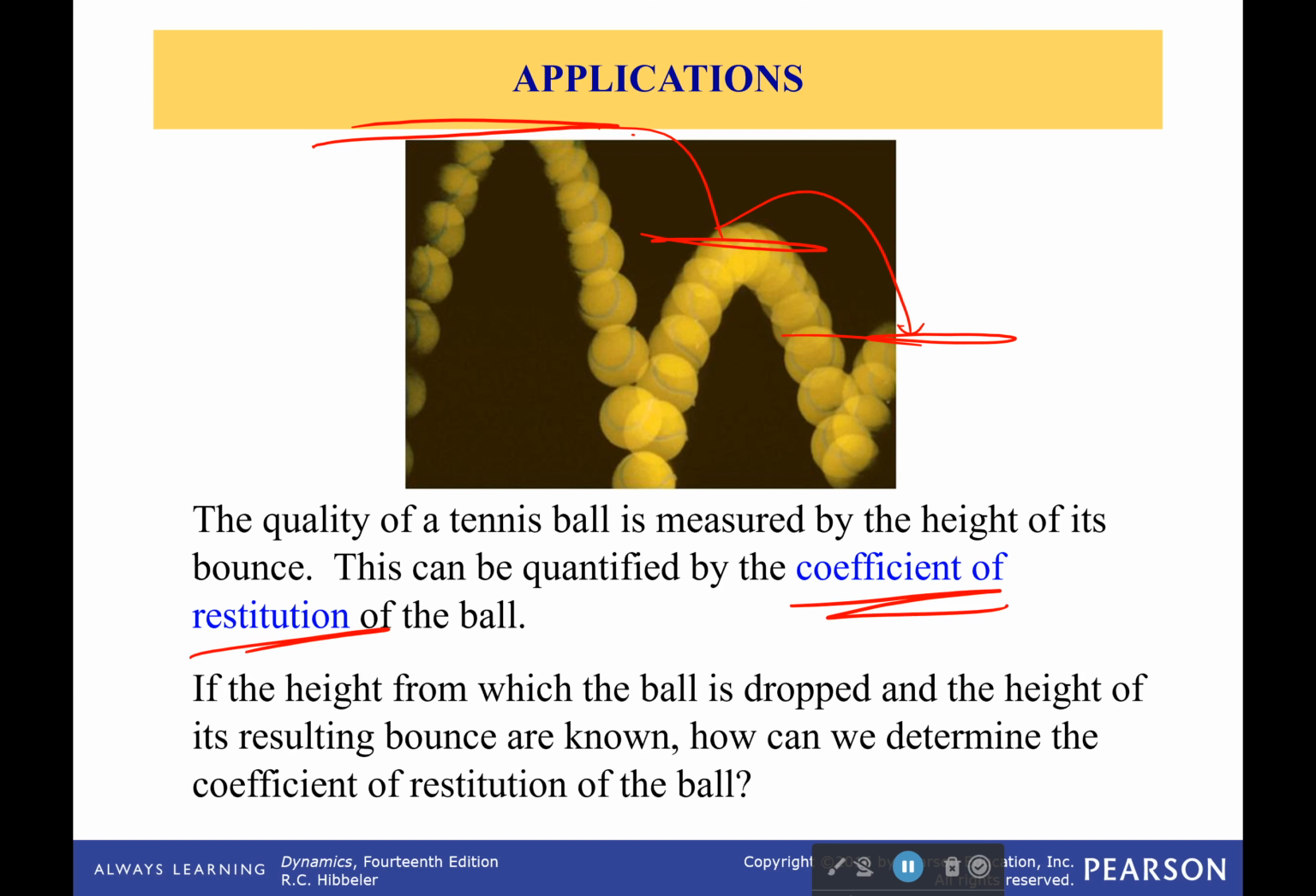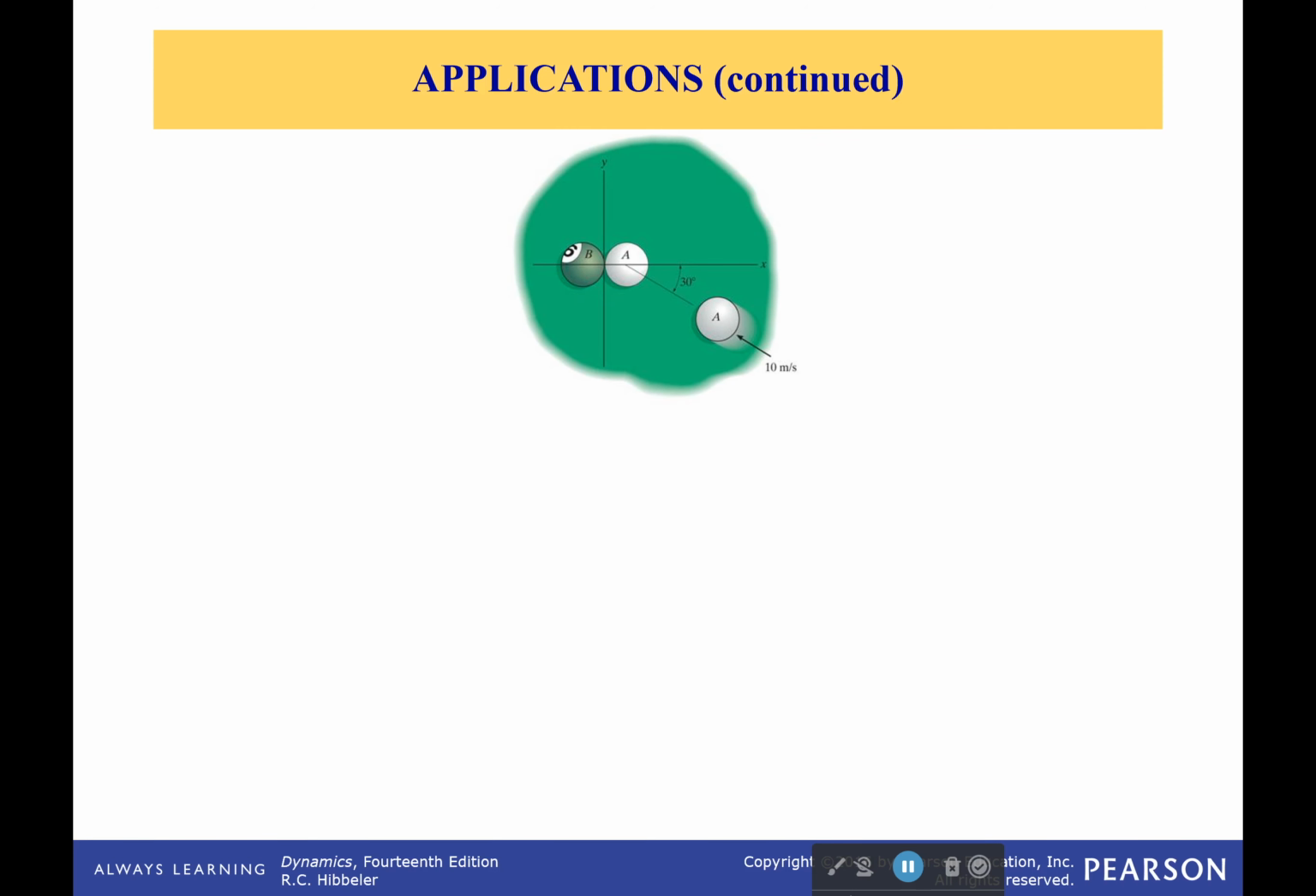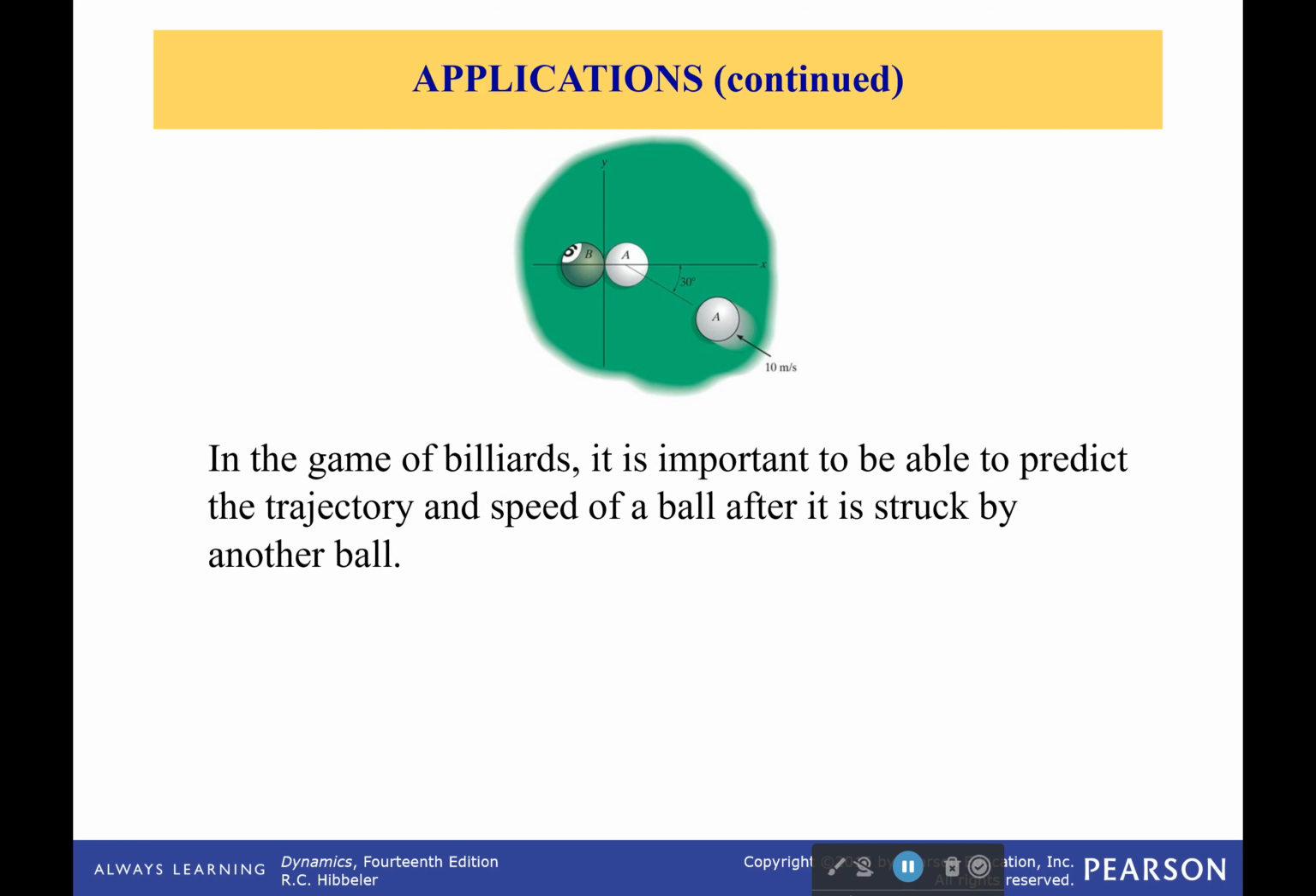Now, if the coefficient of restitution is some fraction of the energy that was in the ball to begin with compared to the energy at some other point, do you think we can figure out what the coefficient of restitution for the ball is by comparing it after subsequent bounces? I think we can. Or with pool balls, you want to be able to predict the trajectory and speed of a ball after it's struck by another ball.